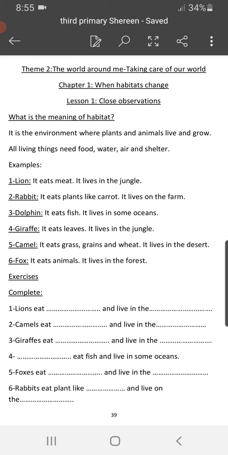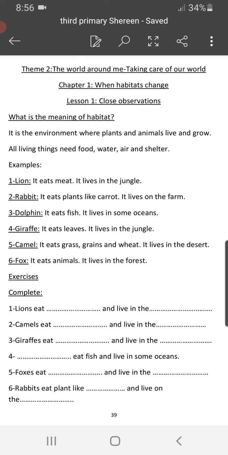I'm totally sure that you all know that the dolphin lives in some oceans and eats some fish. If you see the dolphin in a park, you will see that the trainer of the dolphin is throwing some fish for the dolphin to eat and to be happy. Number four, the giraffe. I know that the giraffe has a long neck, and you all know that this long neck helps her to eat the leaves from the tree. And it lives in the jungle with the lion.